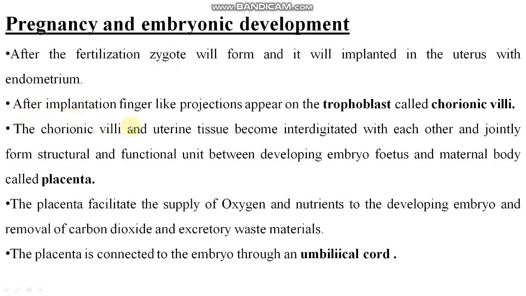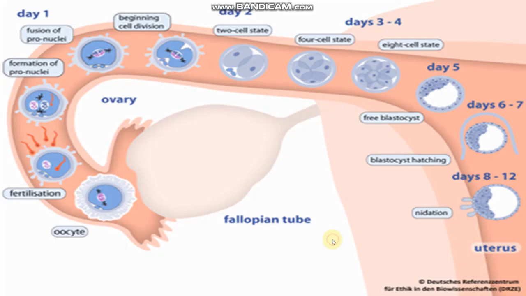Clear? After implantation, finger-like projections appear on the trophoblast called chorionic villi. These chorionic villi and uterine tissue become interdigitated with each other and jointly form a structural and functional unit between the developing embryo, that is called the fetus, and the maternal body, that is called the placenta. The placenta facilitates the supply of oxygen and nutrients to the developing embryo, right? The placenta is connected to the embryo by the umbilical cord. Remember it. So this is implantation, you can say.